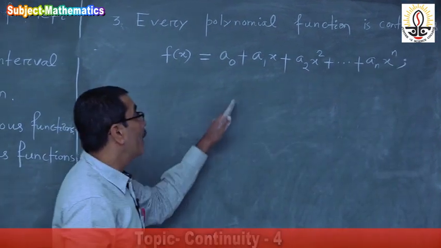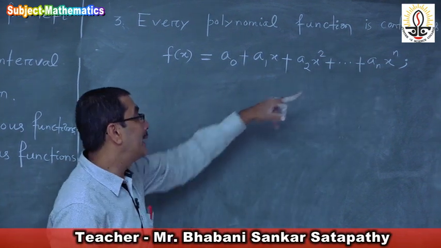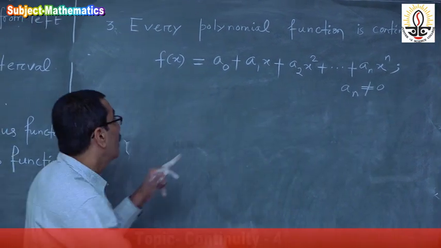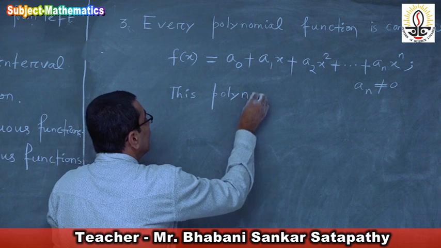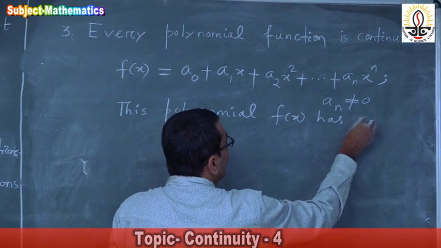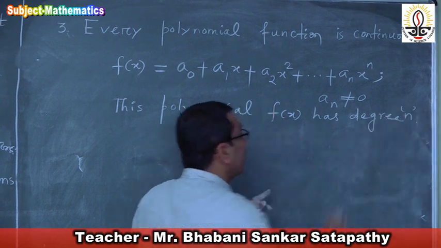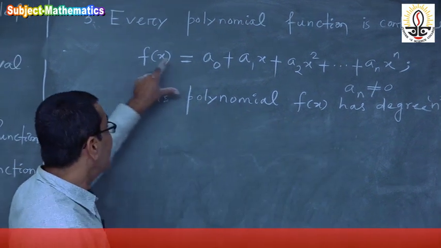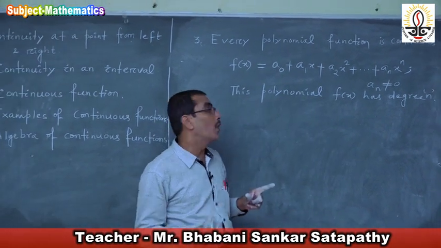This is called a polynomial function, and this polynomial has degree n provided an is not equal to 0. Then we say this polynomial f of x has degree n. This is an example of a polynomial function. Every polynomial function is continuous.